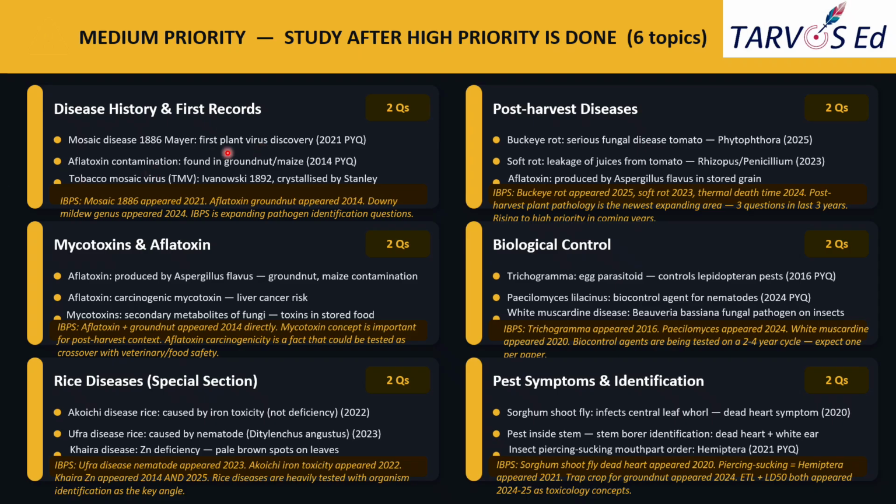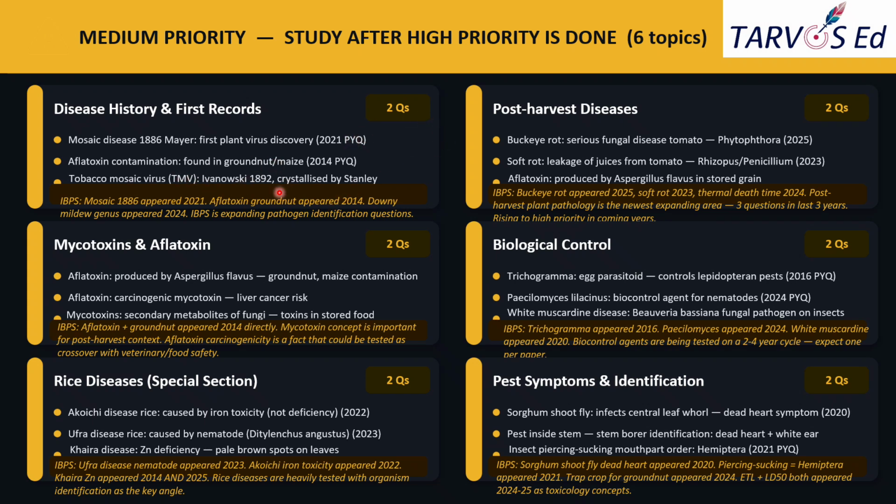in the high priority. And the next question is aflatoxin contamination in groundnut and maize. The contamination mostly occurs in groundnut and maize. This appeared in 2014. We will expand on this in mycotoxins below.